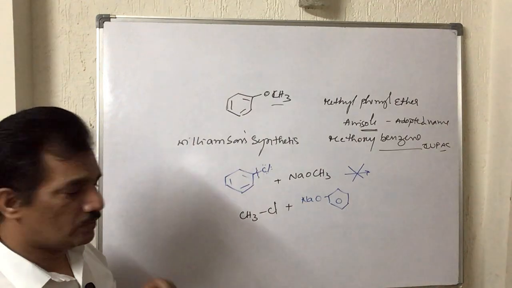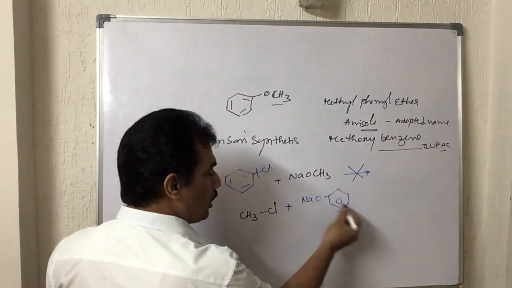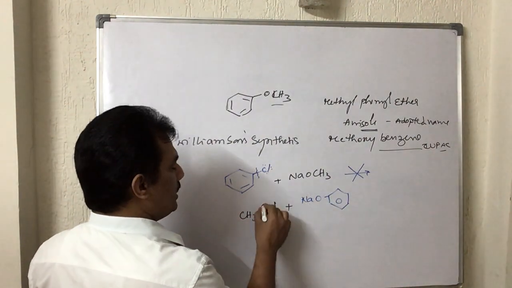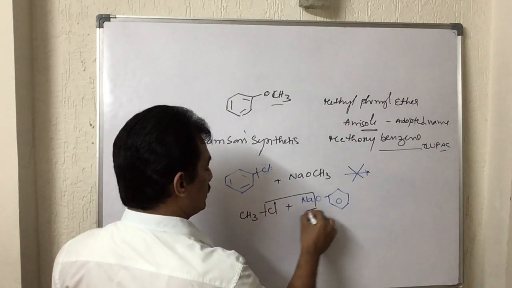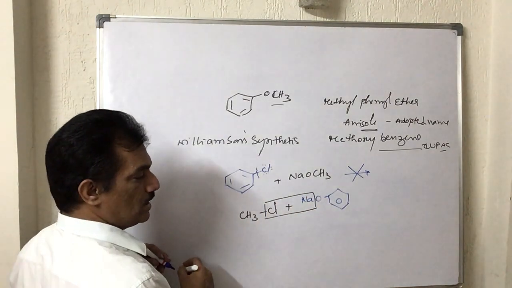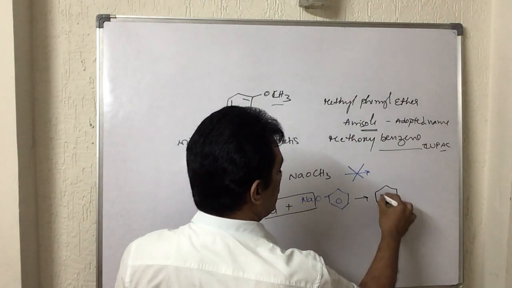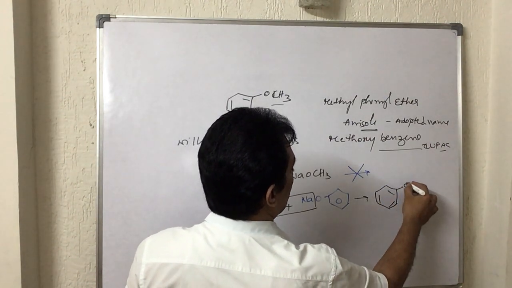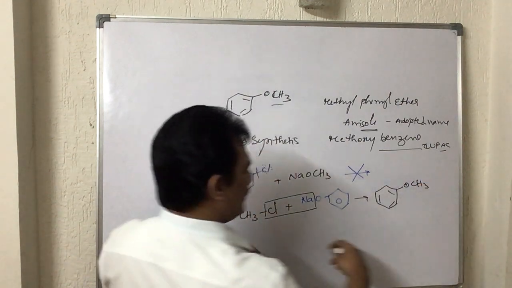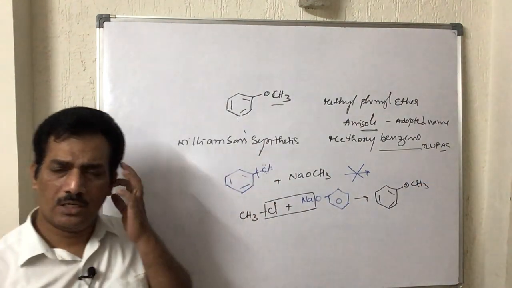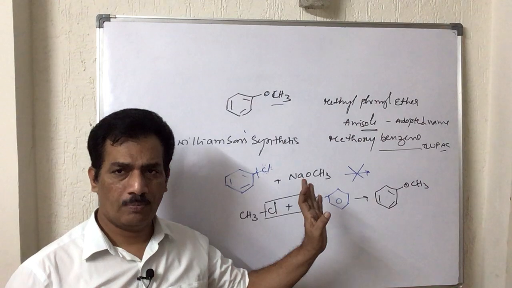So the one and only source is methyl chloride reacted with sodium phenoxide. This bond can be easily cleaved, and now it forms methoxybenzene.